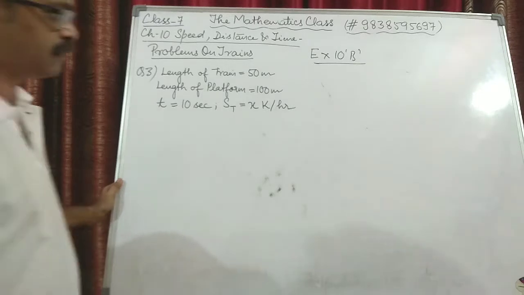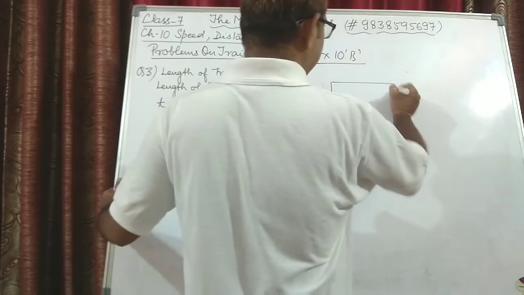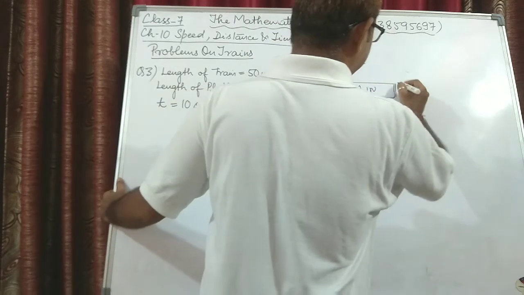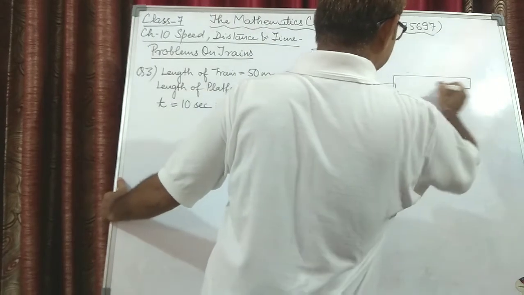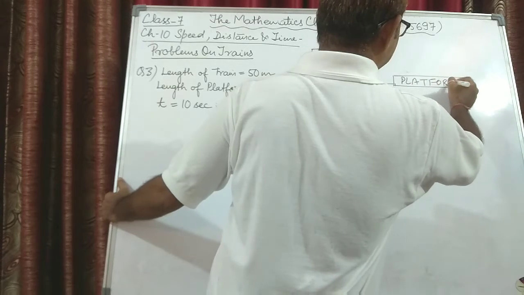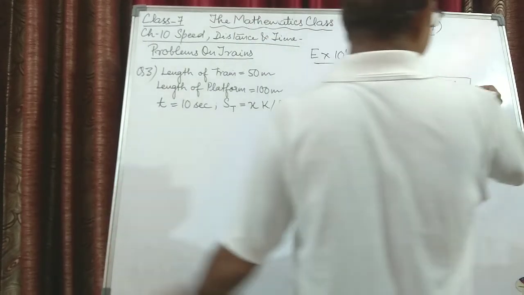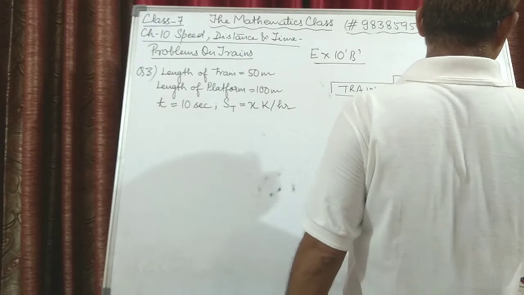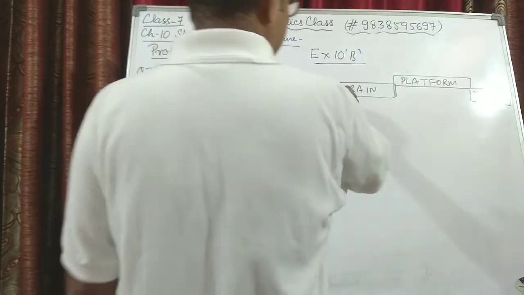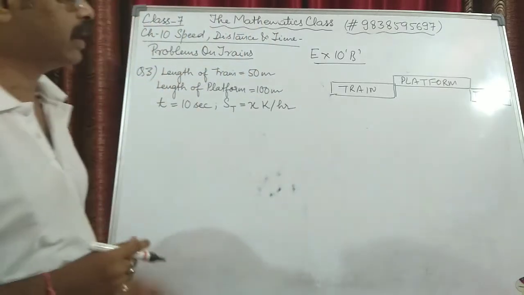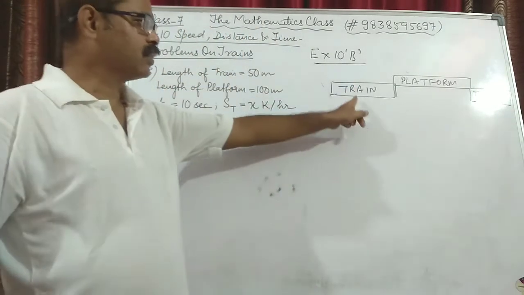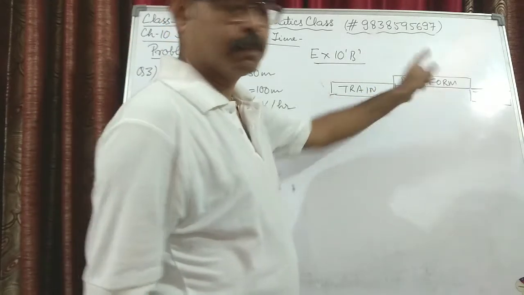Now we know that when a train is passing a platform, this is the train. When a train passes a platform, it covers a distance equal to the length of the train plus the length of the platform.